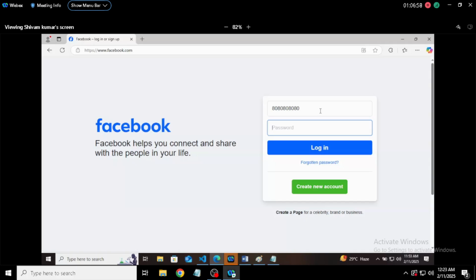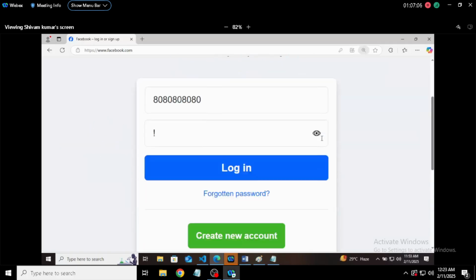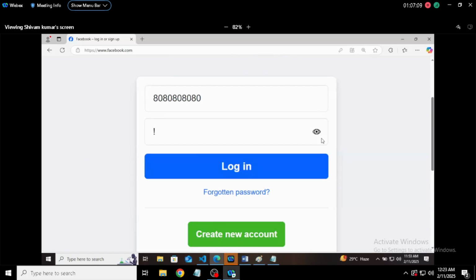You have to keep a symbol like this, exclamation mark. This exclamation mark means SQL injection. Now you can write a password here, let's say Shivam, or any password. Then keep the or symbol, right? Or 1 equals 1.